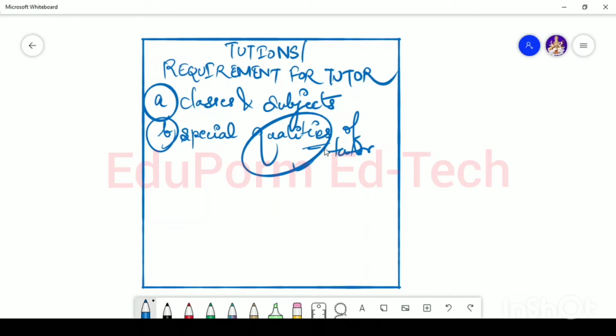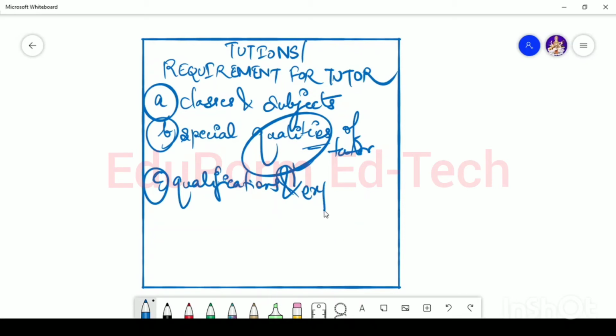So you have to mention the special qualities of the tutor, that a particular type of language should be known, or a tutor is required who can speak fluent English or fluent Hindi, depending upon that case.